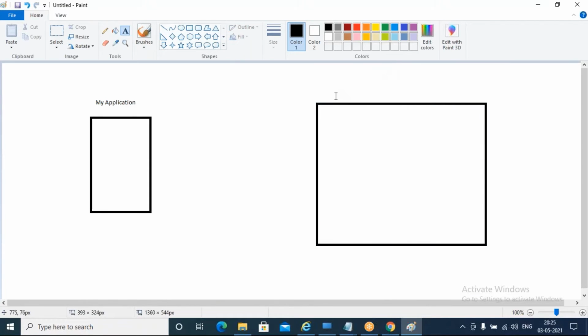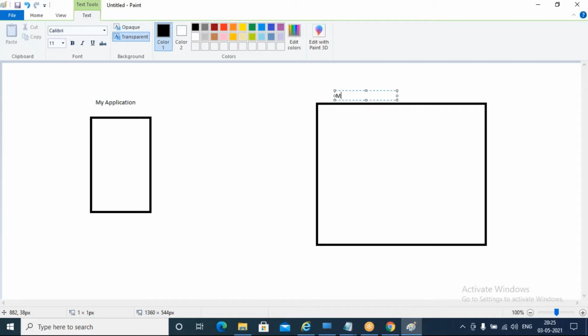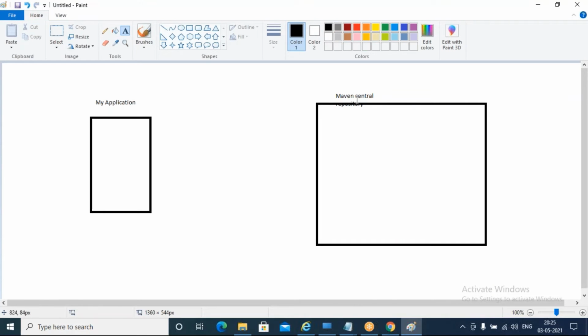Maven central repository is available on the internet, and I have my application on the left-hand side.